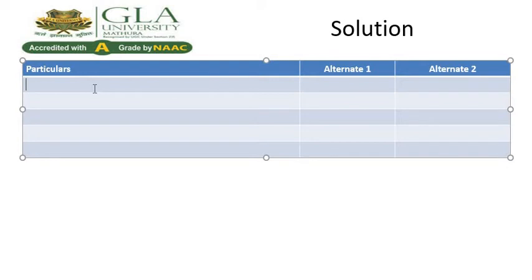Now our EBIT is 40% of investment. So our investment is 80,000 rupees. That is 32,000 rupees for the case.